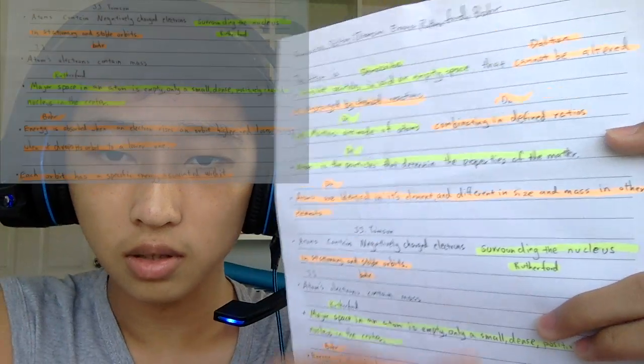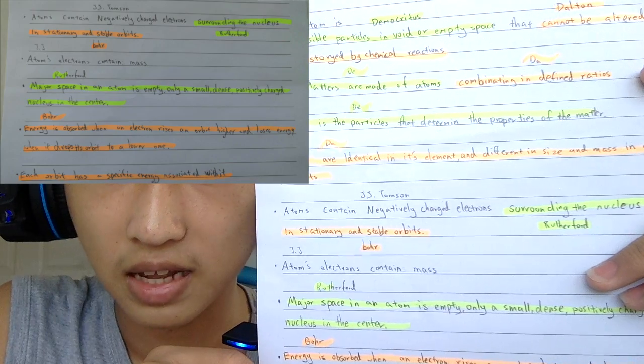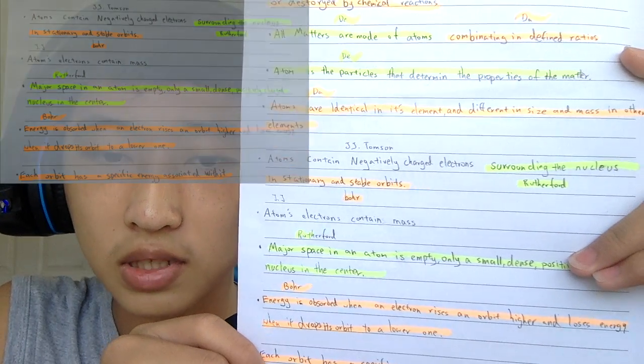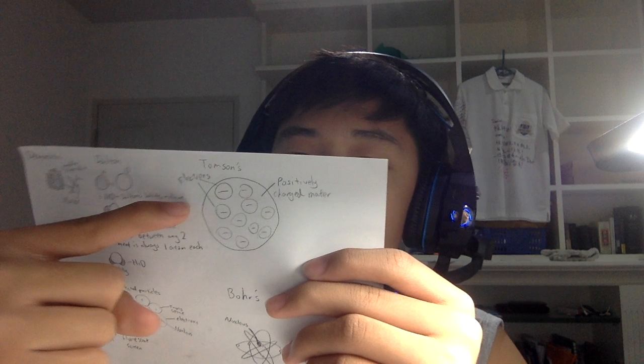For J.J. Thomson, all of those still stand, and he said the atom contains negatively charged electrons, and the atom's electrons contain mass. And this is Thomson's plum pudding model.